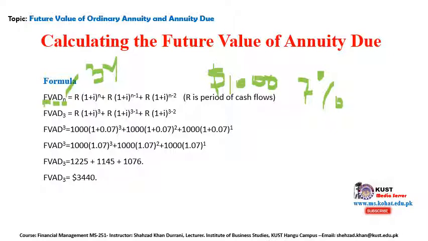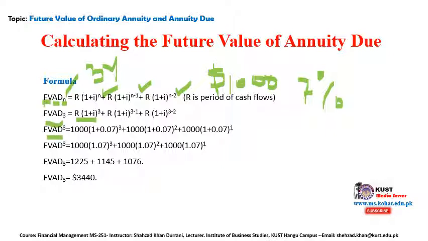And this is in the formula. In the first year, for example, you are doing the payment, so n, then your exponent for the next year is going to decrease to n minus 1, and then for the third year n minus 2. Clear? So for 3 years, 1 plus i raised to the power 3 for the first one, because n is in the formula. Then n minus 1, so 3 minus 1, where 3 is the total years. 3 minus 2, total is 3, 2 is in the formula. Clear?